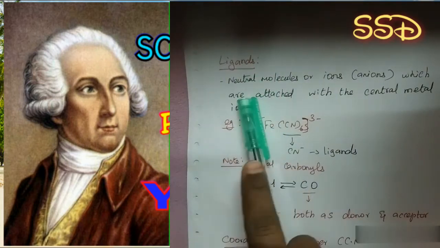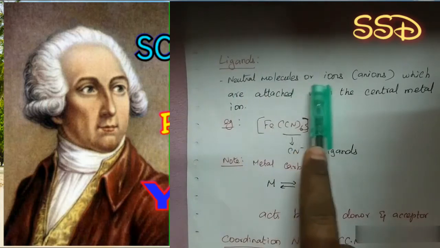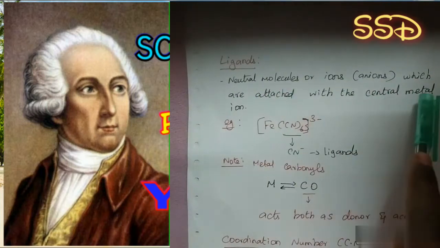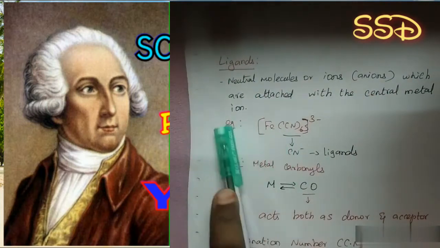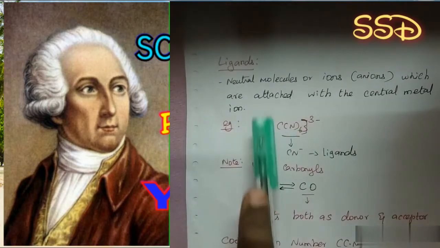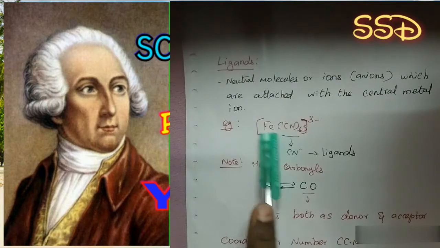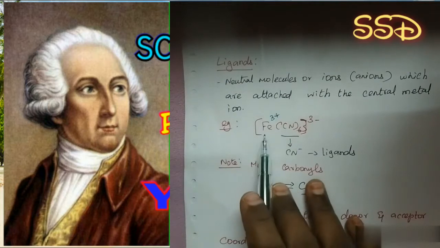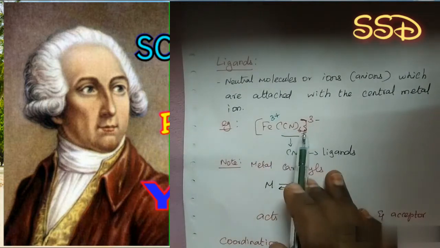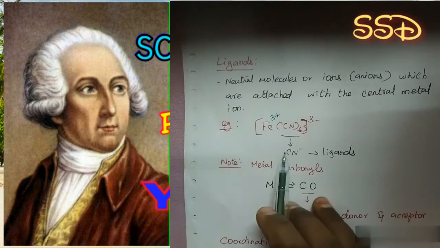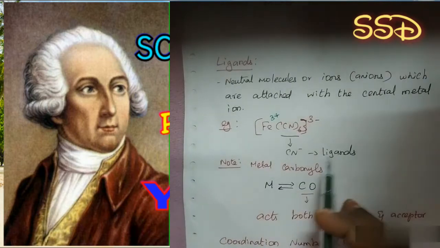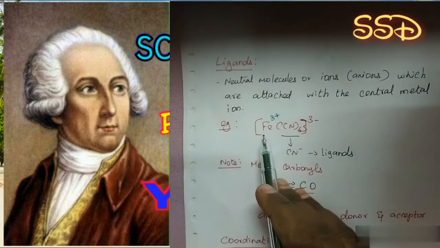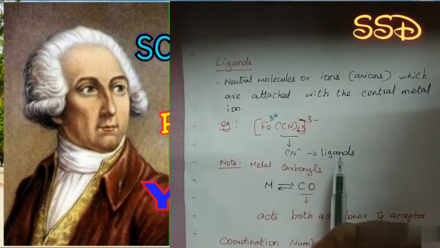And what are ligands? Ligands are neutral molecules or ions, mainly anions, which are attached to the central metal ion. For example, [Fe(CN)6]3-, it is a coordination complex. Here Fe3+ is the central metal ion. It is surrounded by 6 CN- ions. Here the CN- ion is known as the ligand, which donates a lone pair of electrons to the central metal ion Fe3+. So that's why CN- is the ligand here.